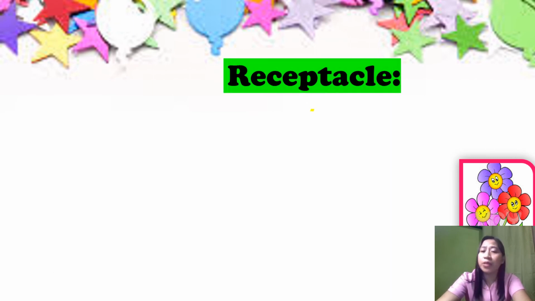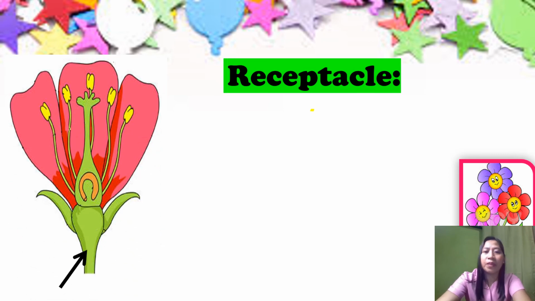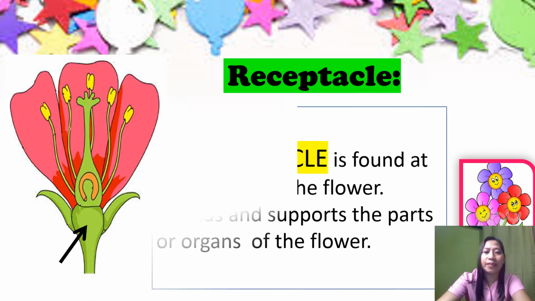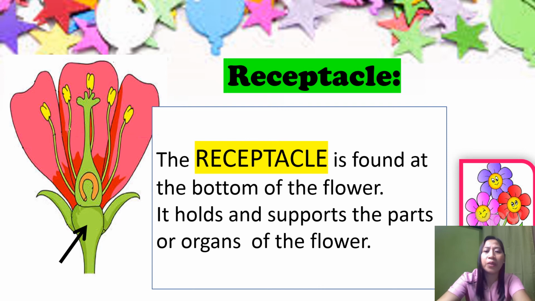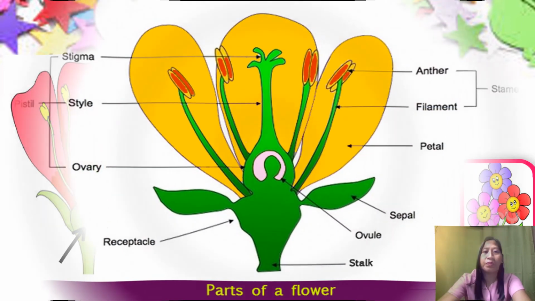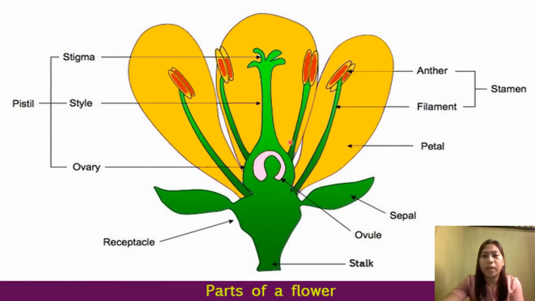And the last part of the flower is the receptacle. The receptacle is found at the bottom of the flower. It holds and supports the parts or organs of the flower. Okay, and so these are the different parts of the flower. Again, let us identify them one by one.